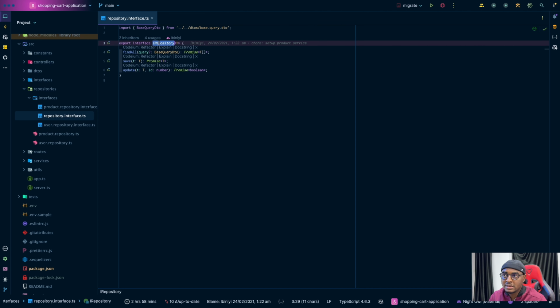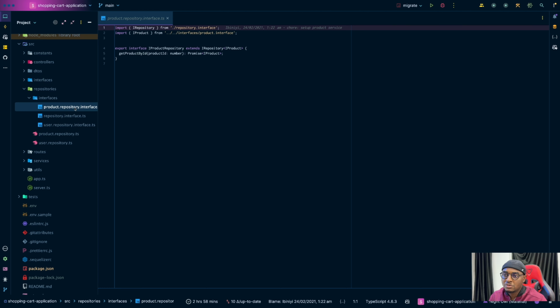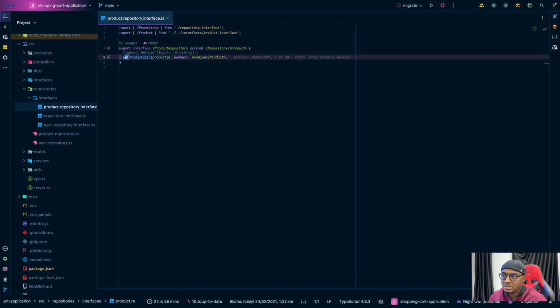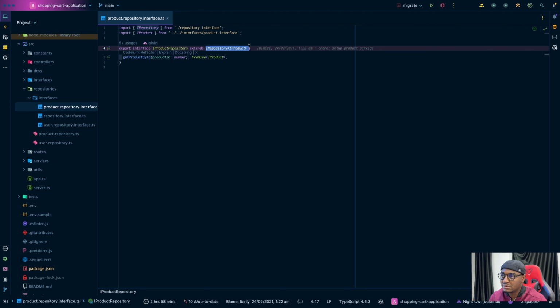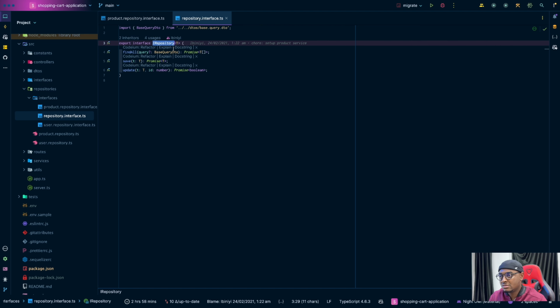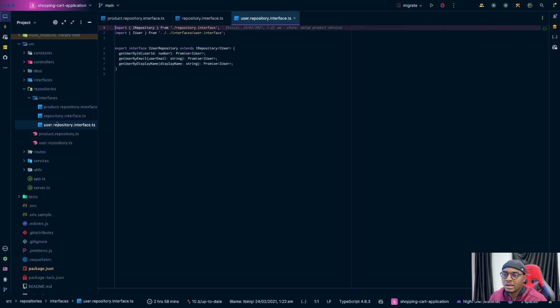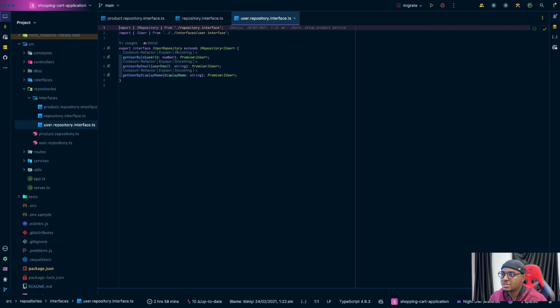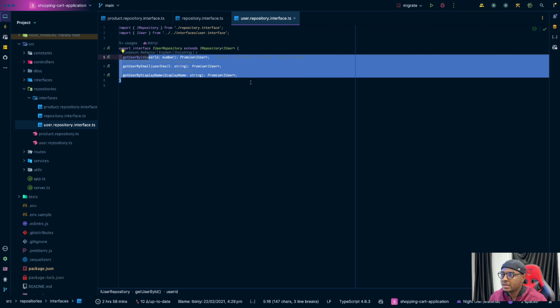So I created mine here, and then for the product repository, you can see I added a custom function, and it is extending the base repository, which is now a generic, for you guys that know what generics is. A generic is just a way to accommodate multiple things, right? So as you can see, this T is representing a type that you can pass as an argument here. Then the user repository, the same thing, right?